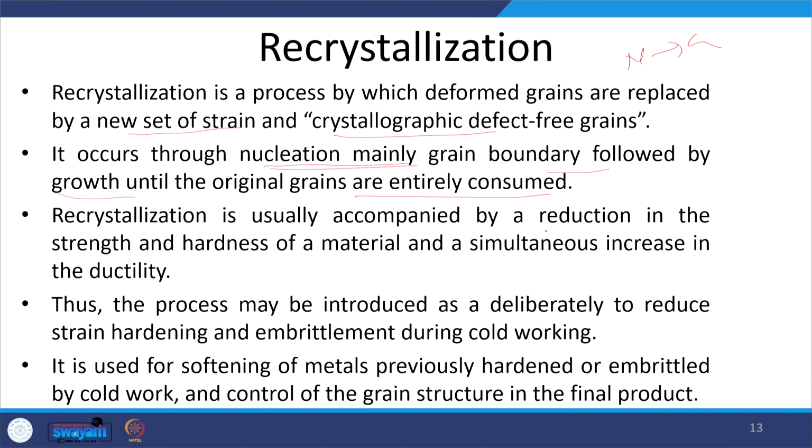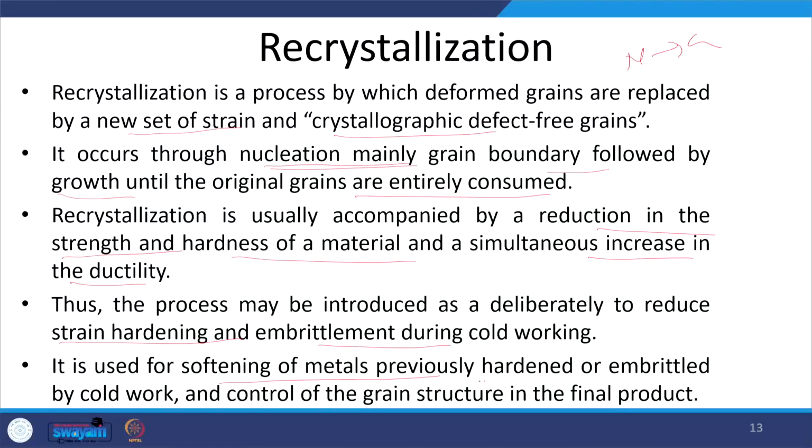Recrystallization is usually accompanied by a reduction in strength and hardness and an increase in the ductility. That is about the effect of recrystallization on the work hardened metal. So, the process may be induced deliberately to reduce the strain hardening effect and embrittlement. It is possible that when the material loses its ductility, and if you want to work it further by a cold forming based process, then recrystallization is induced.